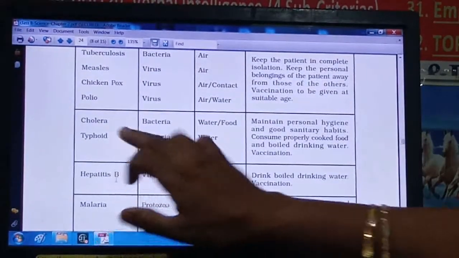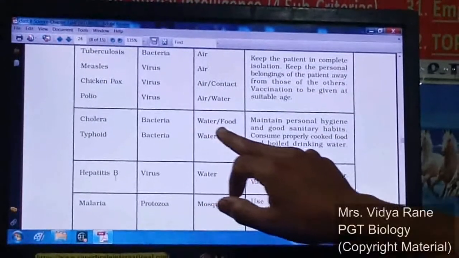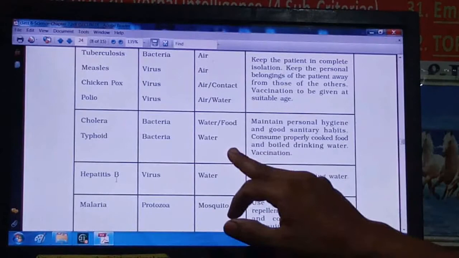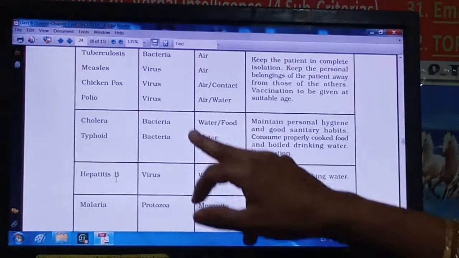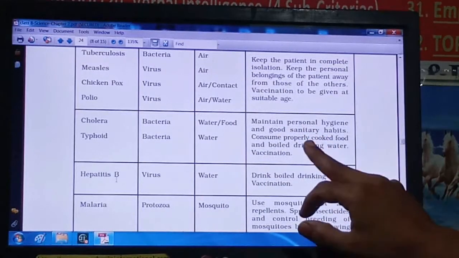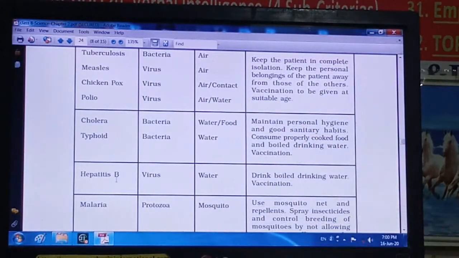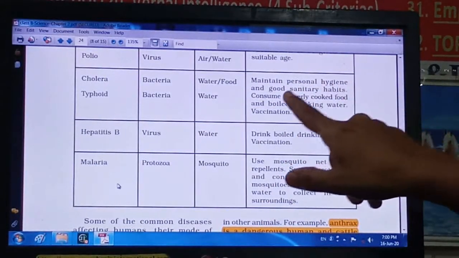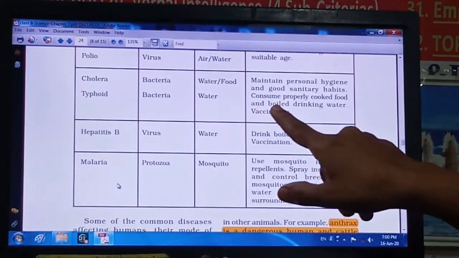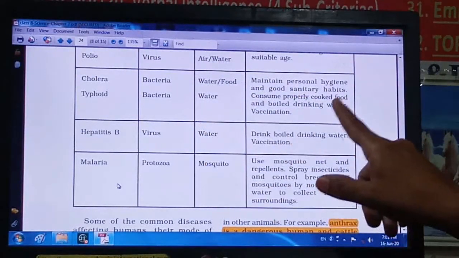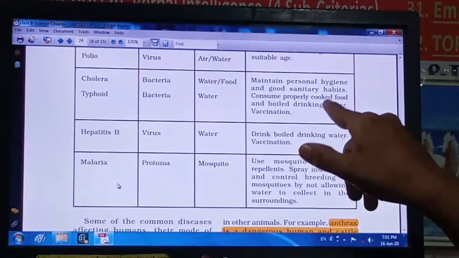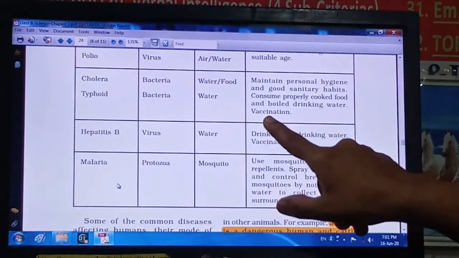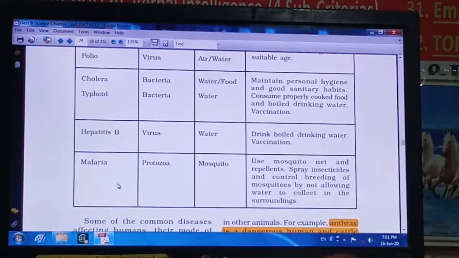Next one is cholera, caused by bacteria. Mode of transmission is water or food. And typhoid is also caused by bacteria and it is also transmitted through water. As the mode of transmission is water, based on that, the preventive measure is that you have to maintain personal hygiene and good sanitary habits. As it is spread from the water, you have to drink boiled drinking water, right? Then eat properly cooked food, not the raw one, and take vaccination, right? So these are the preventive measures.